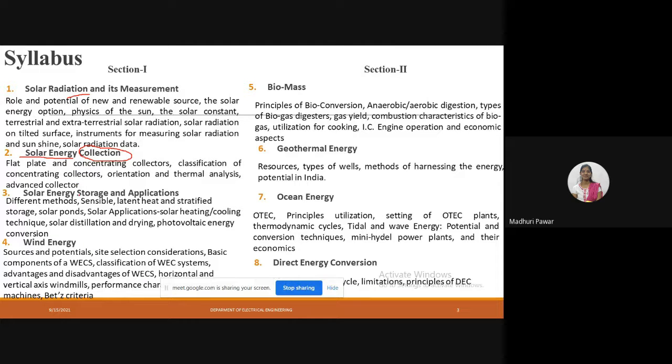So next, are you getting what I am telling you? Yes, ma'am. Okay. So next, the third chapter is solar energy storage and applications. Actually, this chapter looks easy, but if you go into deep study, the chapter will look like a lengthy subject. But here the name itself shows solar energy storage and applications: how to store the solar energy and the applications of the solar energy.